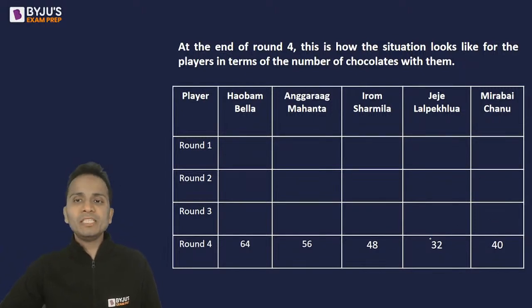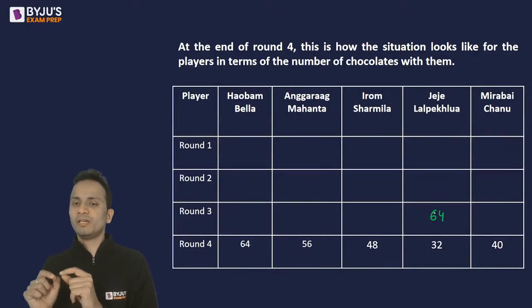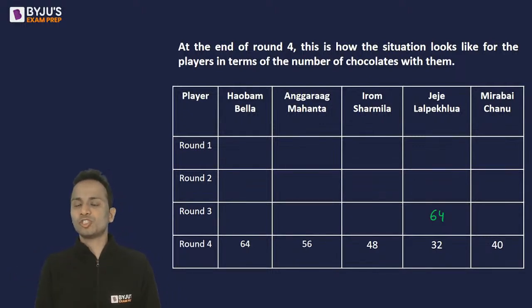It can only be Gigi, right? Gigi has 32 chocolates in round 4. So if it is Gigi, then Gigi will have 64 chocolates in round 3. So in round 3, Gigi was the player who distributed half of her chocolates equally among the other players.